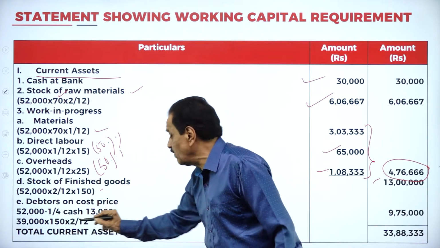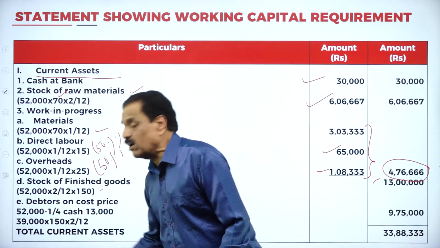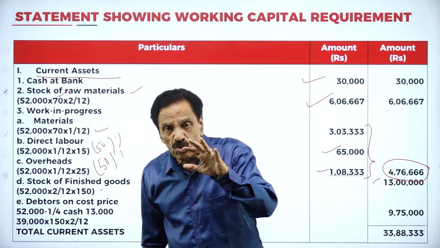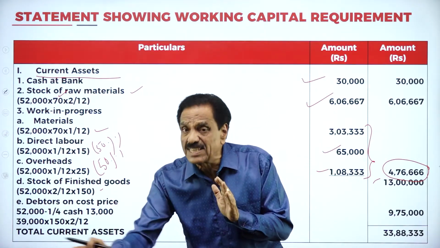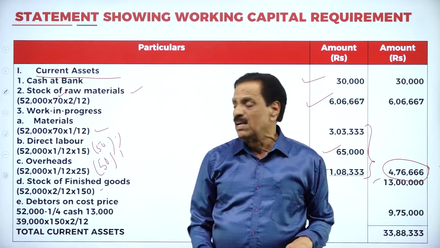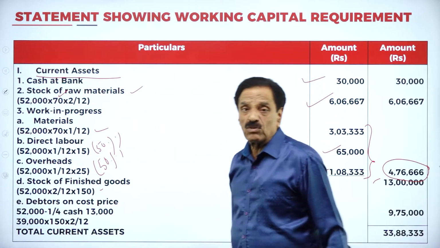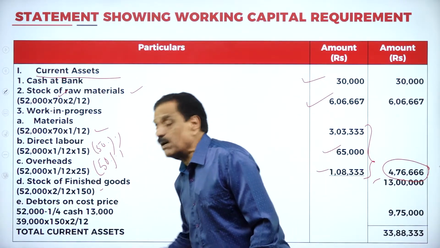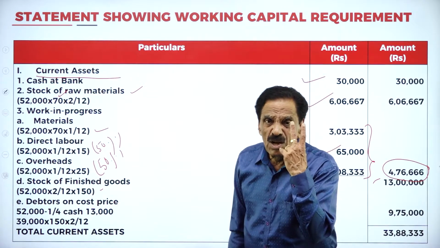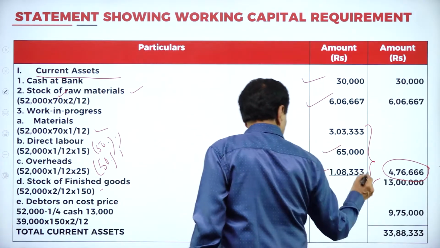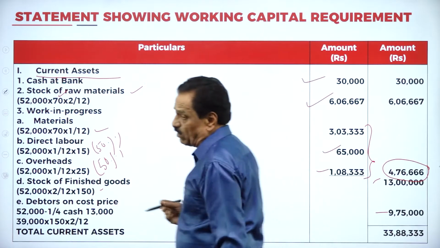39,000 into 150 into 2 by 12. How do you get 39,000? Total output is 52,000. 1/4 is the cash sale, you receive the money on the same day. How much is left over? 39,000 units. Cost price is how much? 150. How many months? 2 months, 2 by 12. It works out to 9,75,000.